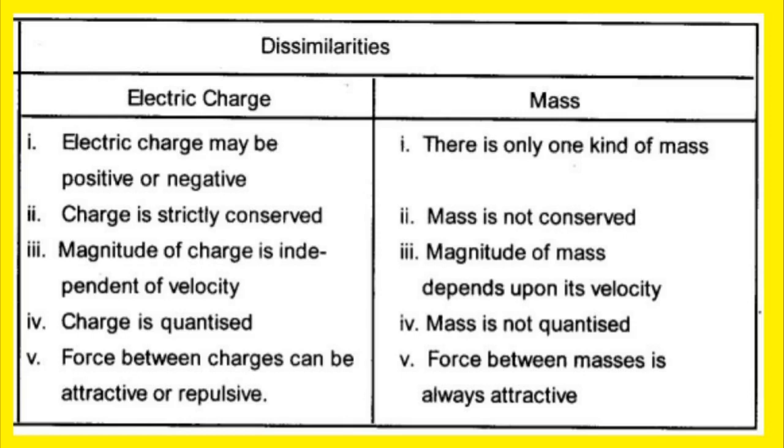Number 3, the magnitude of charge is independent of velocity, whereas the magnitude of mass depends upon its velocity. Number 4, charge is quantized, mass is not quantized. Number 5, the force between charges can be attractive or repulsive, whereas the force between masses is always attractive.